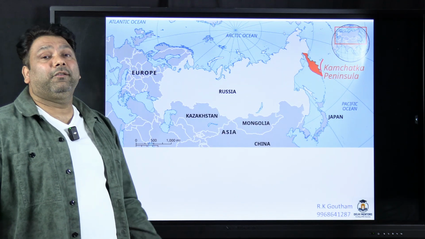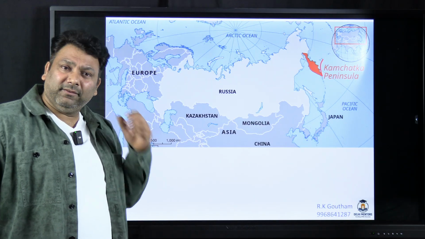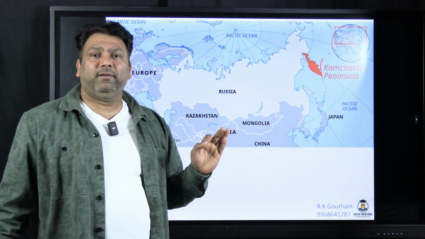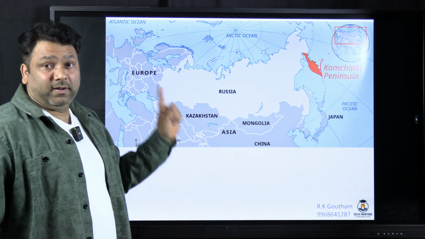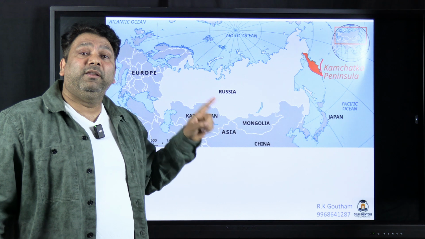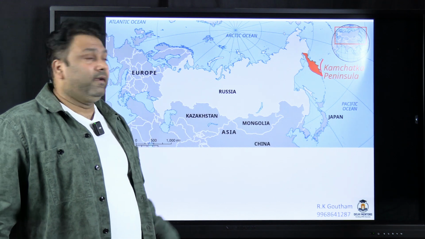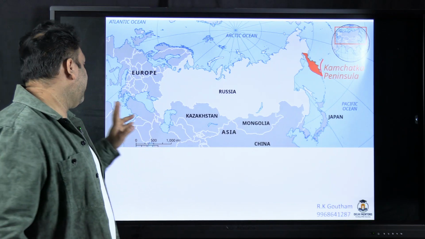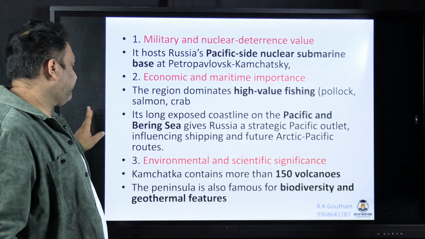So therefore, in case of any attack, if any strategic deterrence is required, then Kamchatka Peninsula will be playing a very important role. Remember, Kamchatka Peninsula has been in the news for various reasons. Now because of the storm, also because of the volcano, because of strategic significance. Remember that.